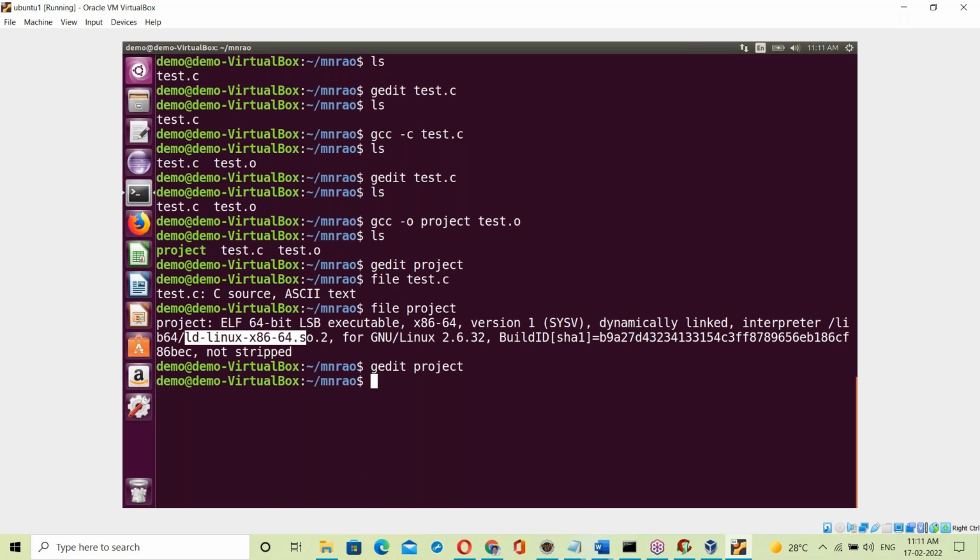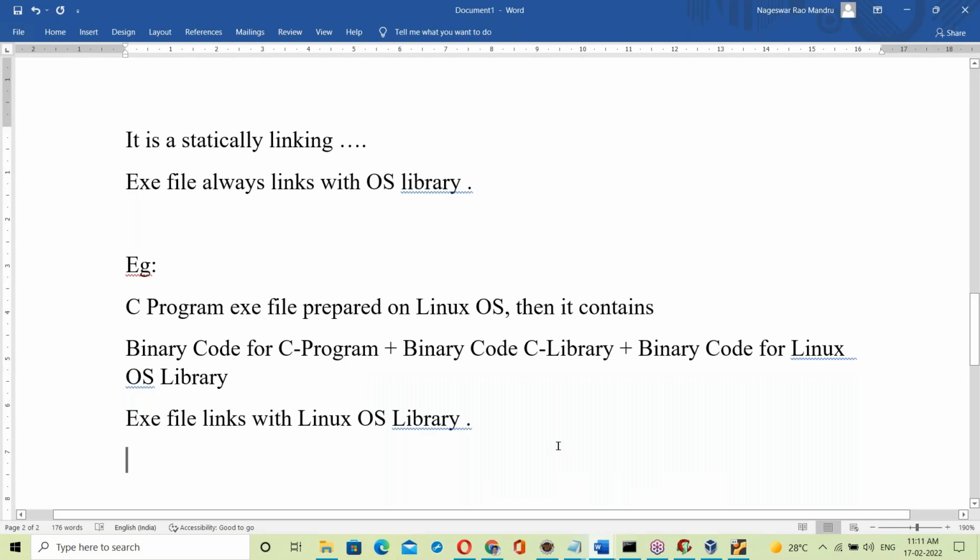That's it. Okay. These are embedded C concepts. In embedded C, we can see various kinds of things, like the exe file internals and everything. So the exe file always links with the OS library. I think everyone is clear. This is the conclusion about the exe file.